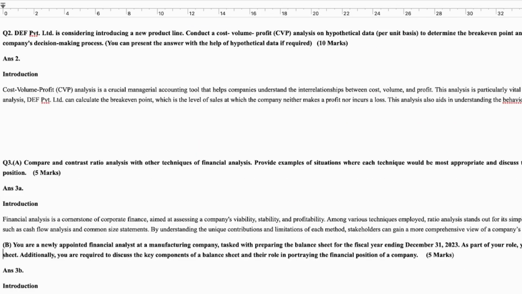As a newly appointed financial analyst in a manufacturing company, preparing an accurate balance sheet for the fiscal year is a crucial responsibility. The balance sheet is a fundamental financial statement that provides a snapshot of the company's financial position at a specific point of time. It reflects the company's assets, liabilities, and shareholders' equity, which collectively portray its financial health. Understanding the underlying concept and the key components of the balance sheet.